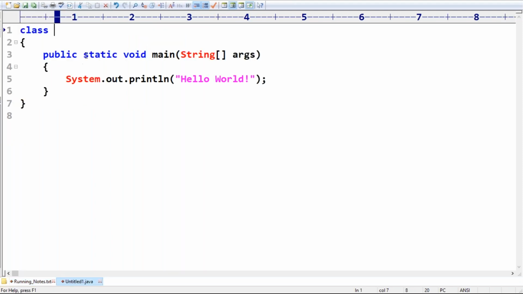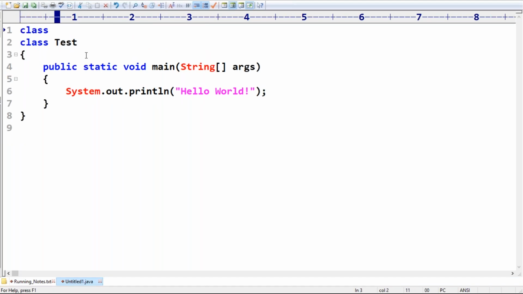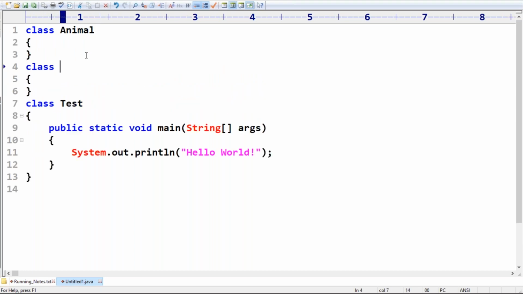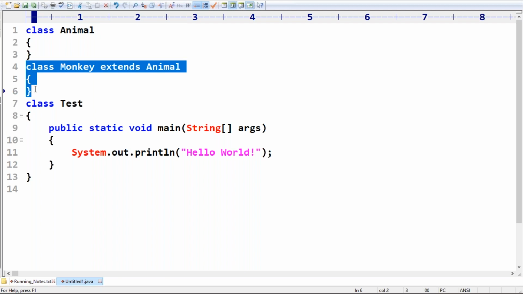Very interesting example, right? I have a class Test. Assume that I have a class Animal. Now I'm taking one class, any name, which is a child class of Animal. Can you please tell any child class of Animal? Dog, cat, something like that. Okay, I'm taking my favorite animal, Monkey. Monkey extends Animal. So which is the parent class? Which is the child class? Animal is the parent class. Monkey is the child class, right?